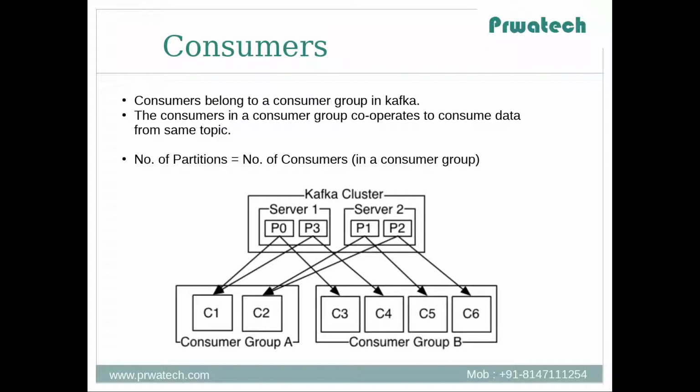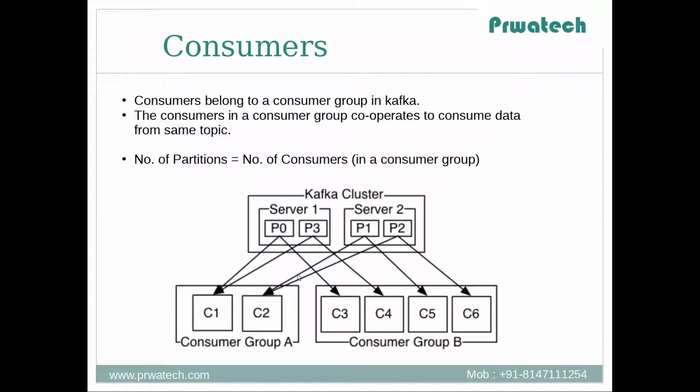With the example we will try to understand how these partitions are distributed among consumers inside a consumer group. For example, theoretically, the P0 data is coming to C3, but this P0 cannot go to any instance other than C3.